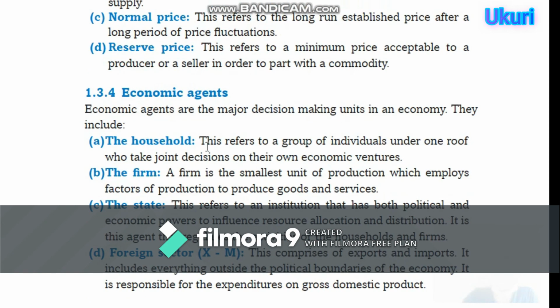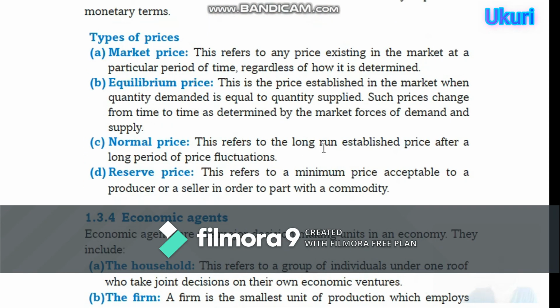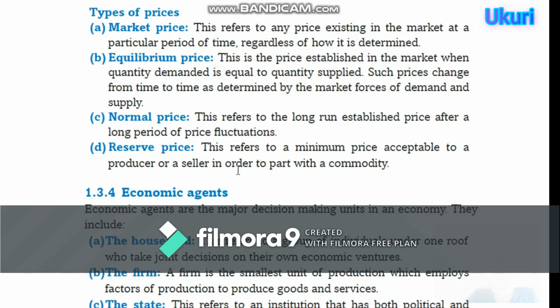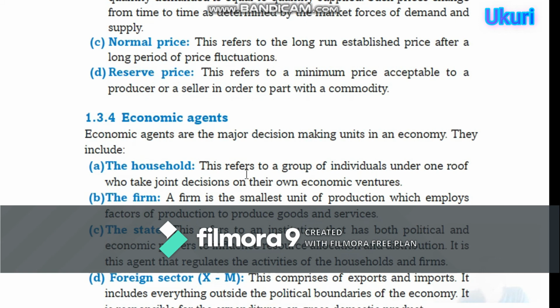Then we have normal price. Normal price is referred to as the long-run established price after a long period of price fluctuations. What is price fluctuation? This is the rising and falling in prices. Then the reserve price is a minimum price acceptable to a producer or seller in order to part with the commodity.